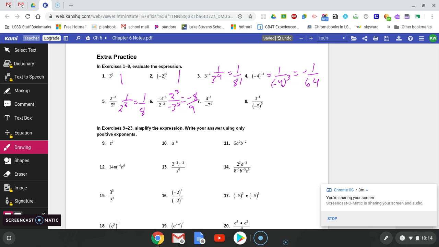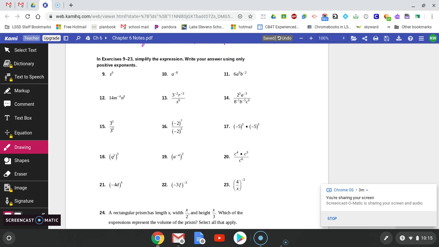All right, the next one, the denominator simplifies to a negative 1, not a positive 1. Be careful with that negative sign. It's not in parentheses. And then the negative first power would have to switch positions. So I'd actually have a negative 1 over 4 to the first power, which is just 4. And number 8, the denominator would simplify to 1. The numerator would need to flip positions. So it would become 1 over 3 to the positive first power, which is just 1/3.